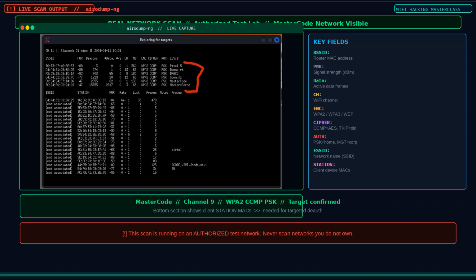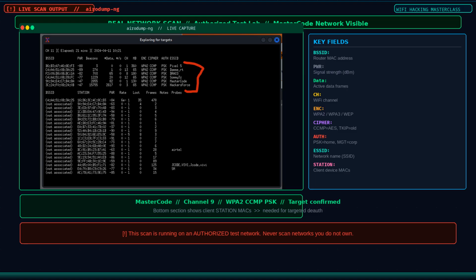This is a real airodump-ng scan output from a live authorized test. Look at the top section: BSSID, signal power, beacon count, data frames, channel, encryption, cipher, authentication, and ESSID. Every column tells you something useful. Down the list you can see Pixel 5, DAM_RT, Draco, Sami TZ, and right there, MasterCode on channel 9 with WPA2 CCMP PSK. That is the target test network.